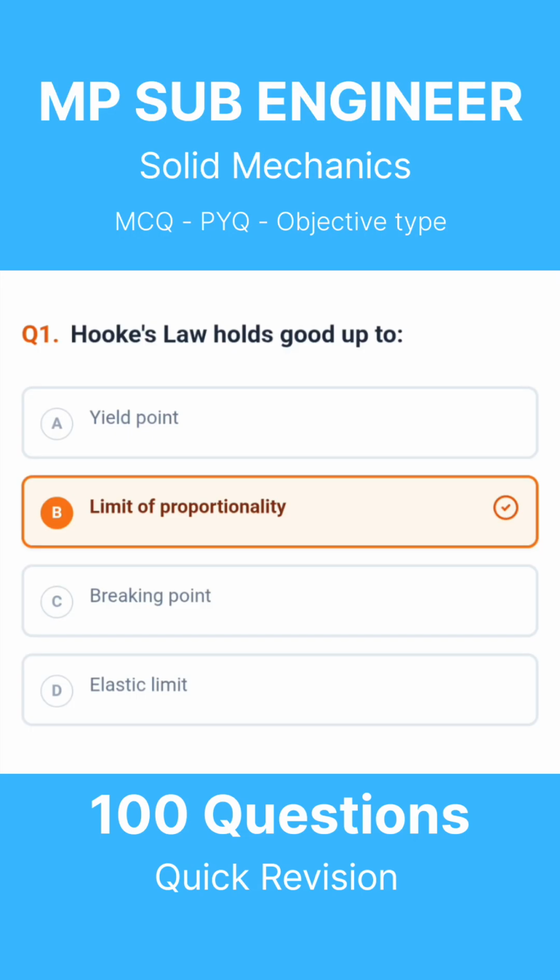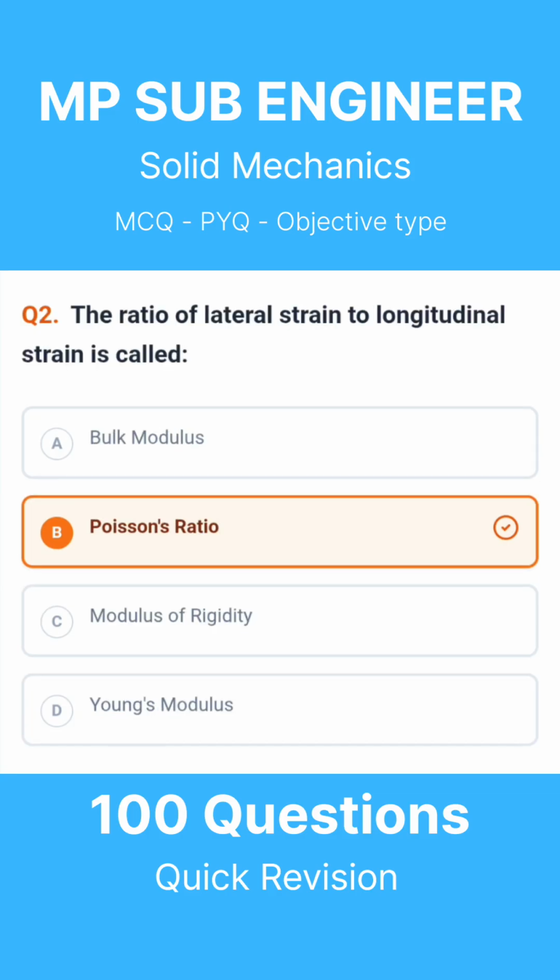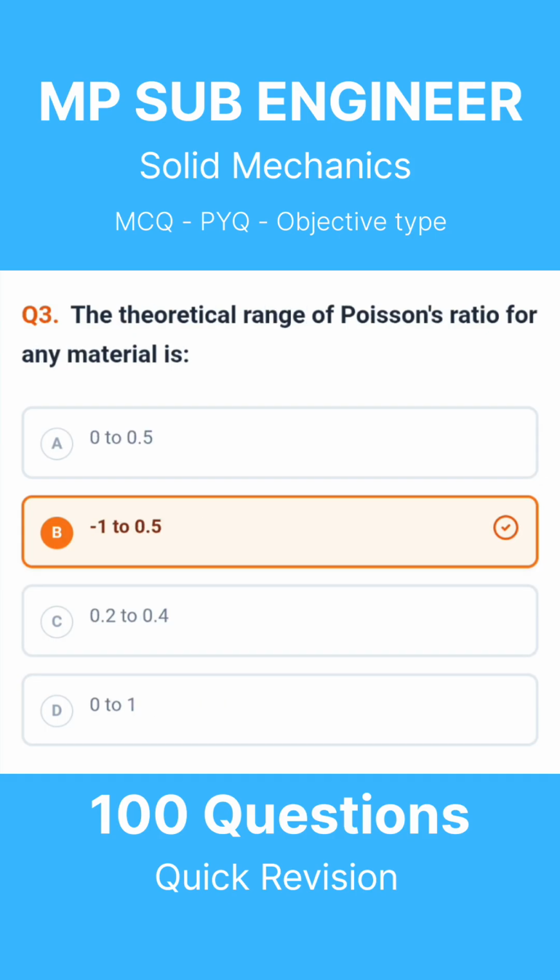Question 1. Hooke's law holds good up to. The correct answer is limit of proportionality. Question 2. The ratio of lateral strain to longitudinal strain is called. The correct answer is Poisson's ratio. Question 3. The theoretical range of Poisson's ratio for any material is. The correct answer is -1 to 0.5.